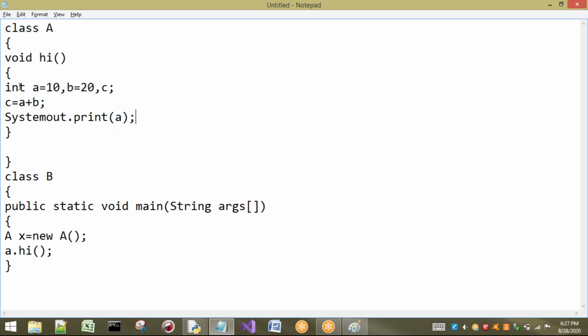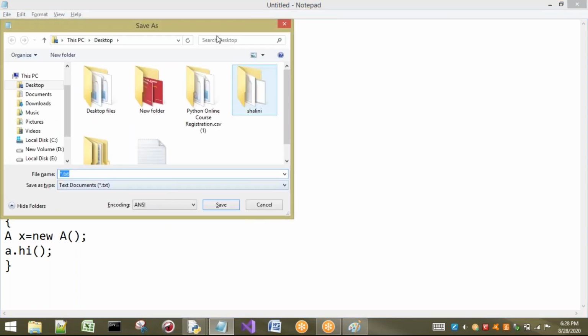In this line, I have declared what? Three variables a, b, c in the same line. All these are of which type? Int type. And here I am performing addition. Here I have printed a. To execute this method, I am calling it from void main. So it is compulsory.